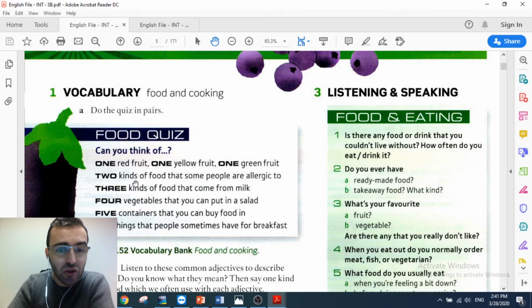The second part is two kinds of food that some people are allergic to. Allergy, you know what it is, right? When some people get sick or have some kind of pain or illness because of the food they eat or the drinks which they have.